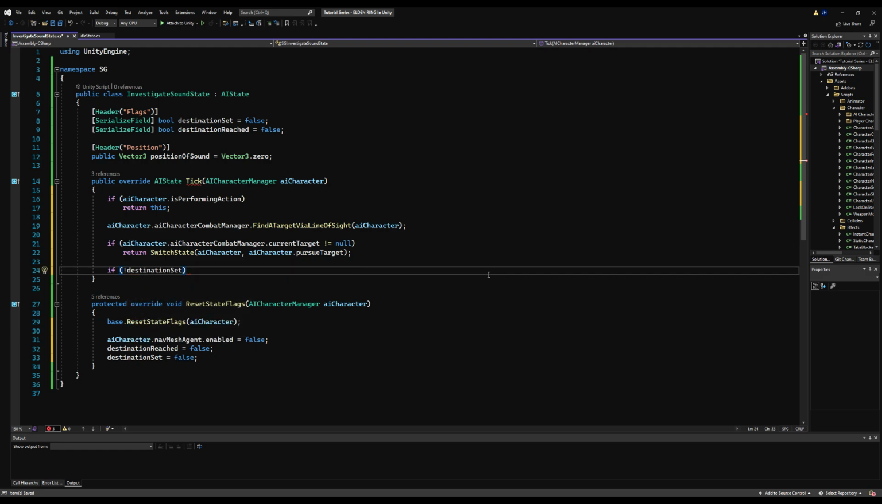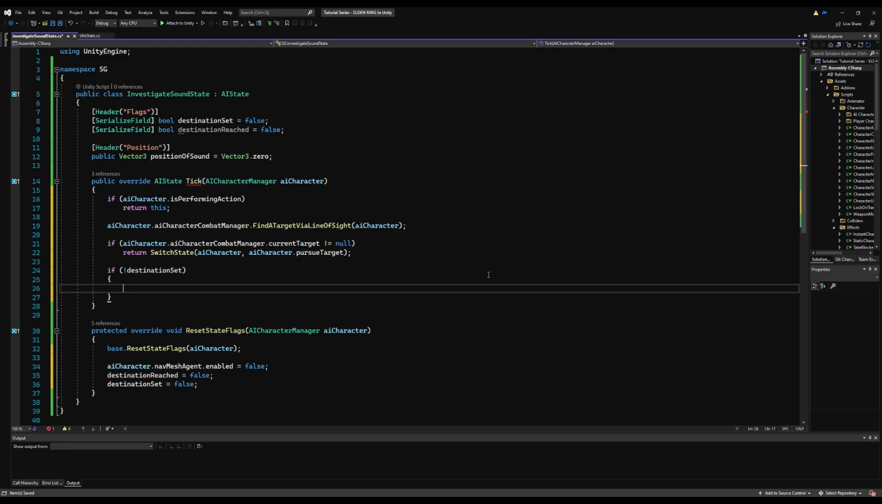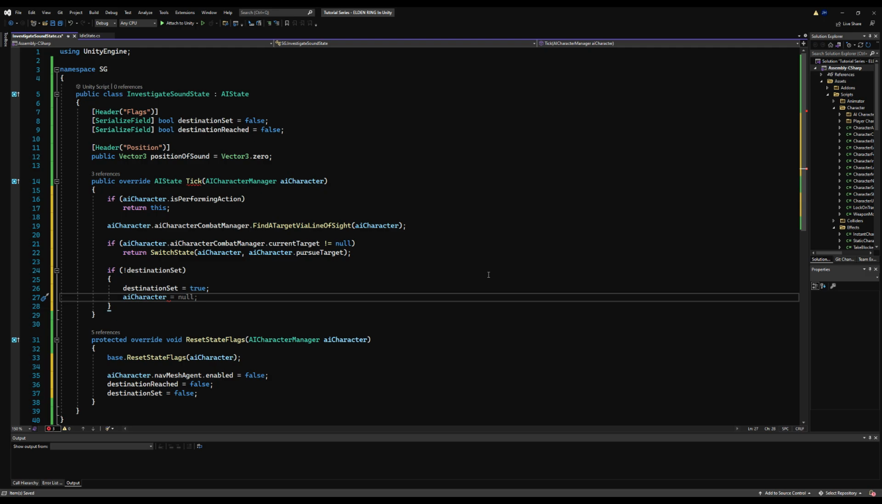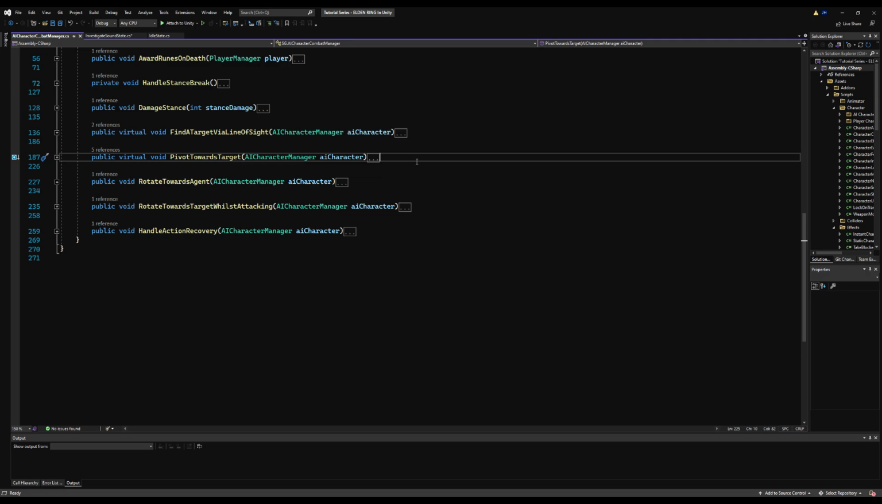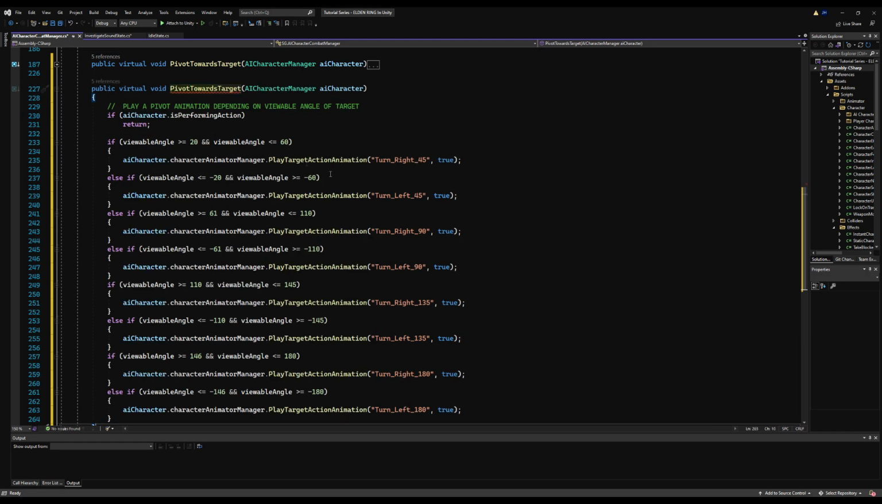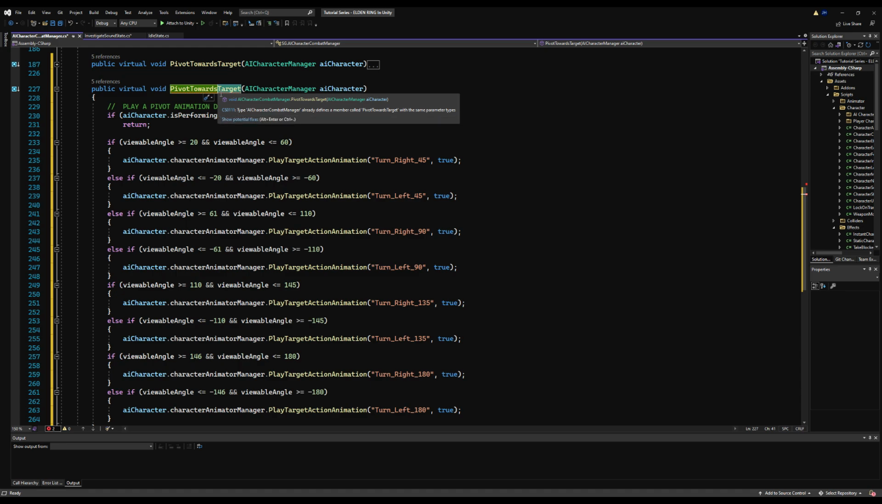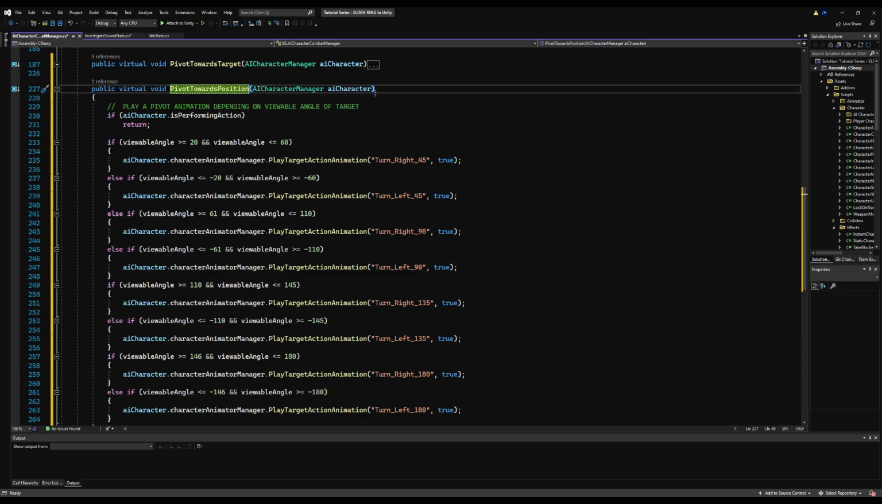We're going to say if the destination is not set, well, we know we haven't actually made our way to it yet. So just to give it a bit of polish, we're going to say destination set is equal to true, but we're also going to make our character pivot towards the direction of the sound. So initially, when they hear the sound, before they start moving, they're just going to basically turn around and face it, and then make their way towards it. So we can do this by saying AI character combat manager, and let's call a function that doesn't exist yet called pivot towards. We have target now. We can actually just copy all of this, and we can change the keyword from target to position. So then instead of basically just pivoting towards our current target, we're going to pass a Vector3 for the position.